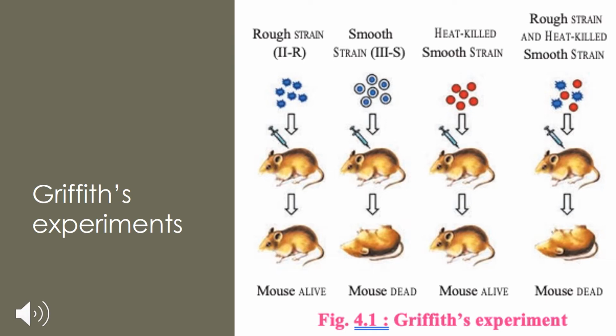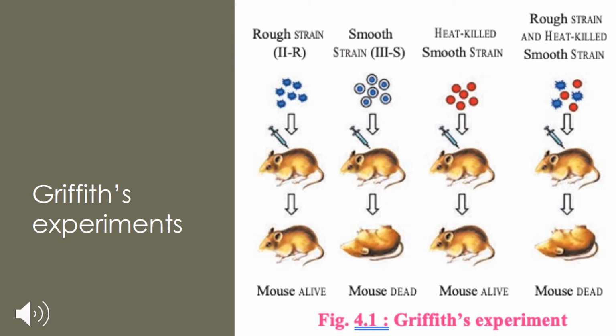And again, the fourth time, he took the R strain and heat killed smooth strain, as you can see in the picture, and then he injected it in the mice. What happened? The mouse died. So when R strain was injected, the mouse was alive. When S strain was injected, the mouse was dead. When the heat killed smooth S strain was injected, the mouse was alive. But when the heat killed smooth strain was mixed with the rough strain and injected, the mouse was dead.